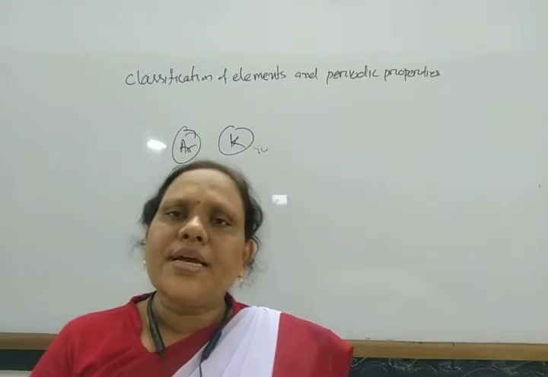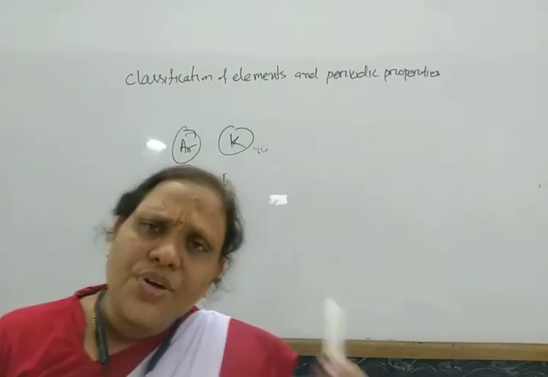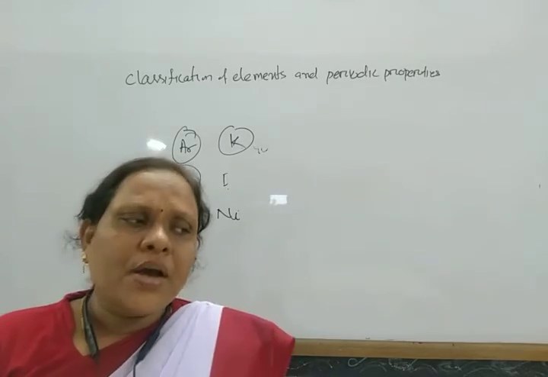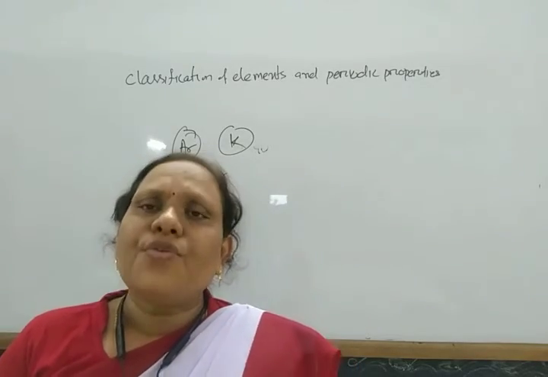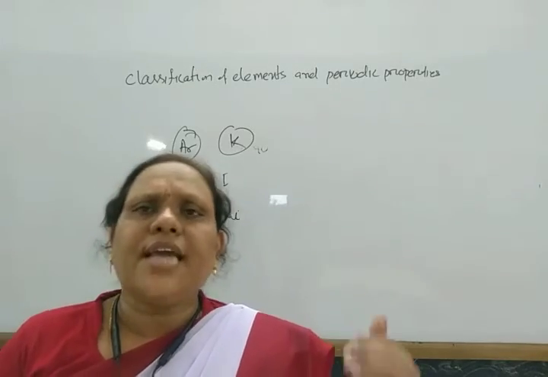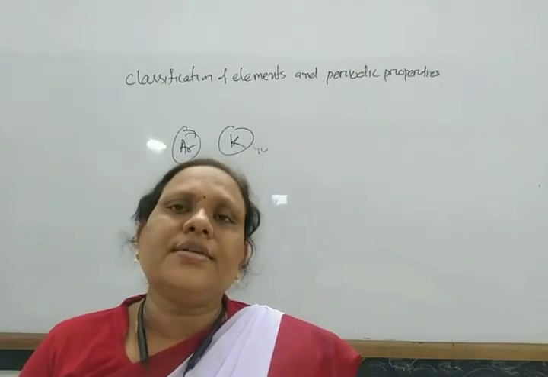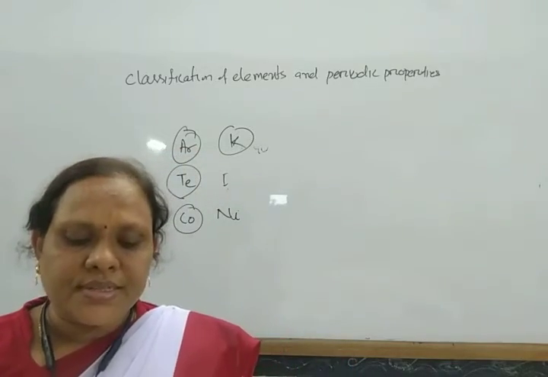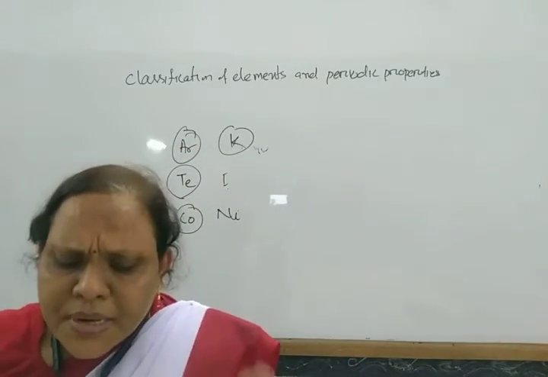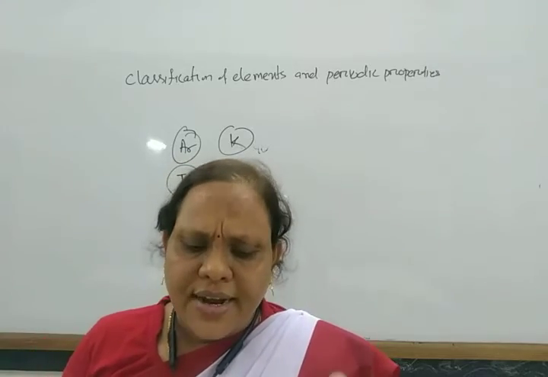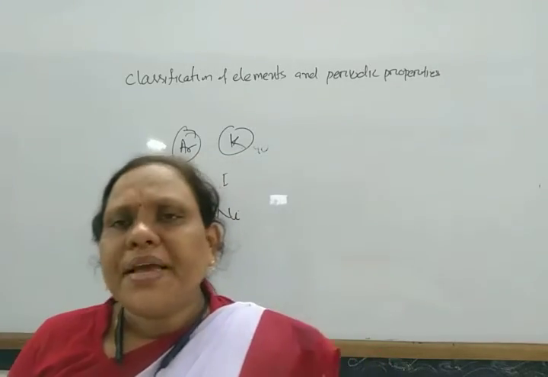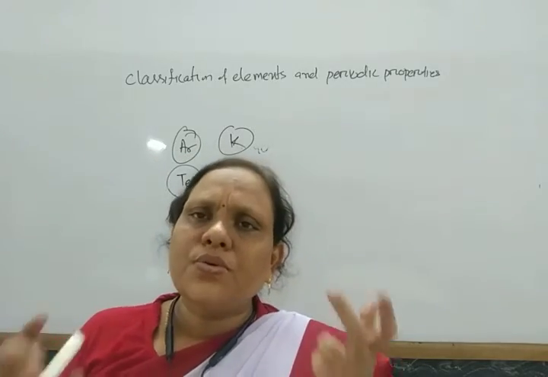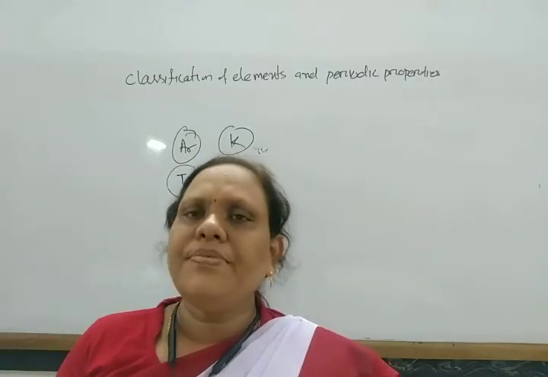In this way, there are some drawbacks, and the major drawback is that he could not explain why similar properties appear after a certain regular interval, or why the elements placed in a group behave similarly.